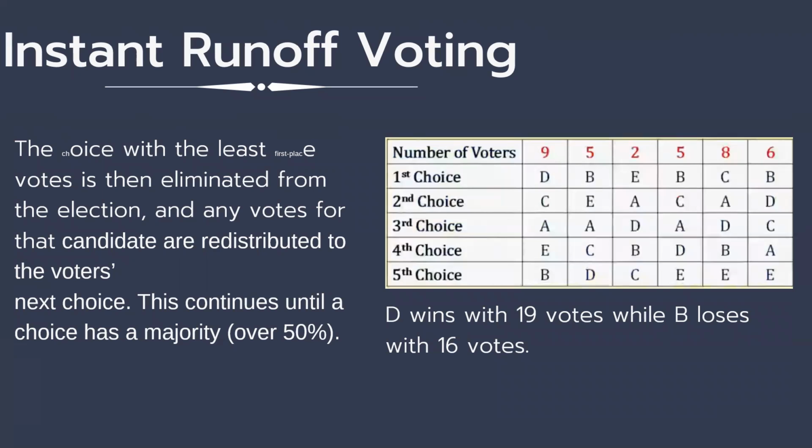The next candidate that will be eliminated from the election is candidate C, as it only has 8 votes. Candidate A is already eliminated, so the next choice, which is the third choice, is candidate D. So 11 plus 8 is equal to 19. 19 to 16, D has the majority and D wins the instant runoff voting election.